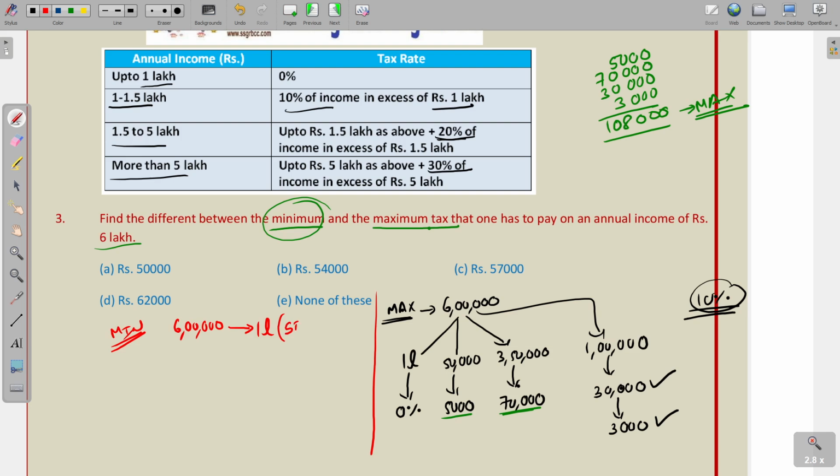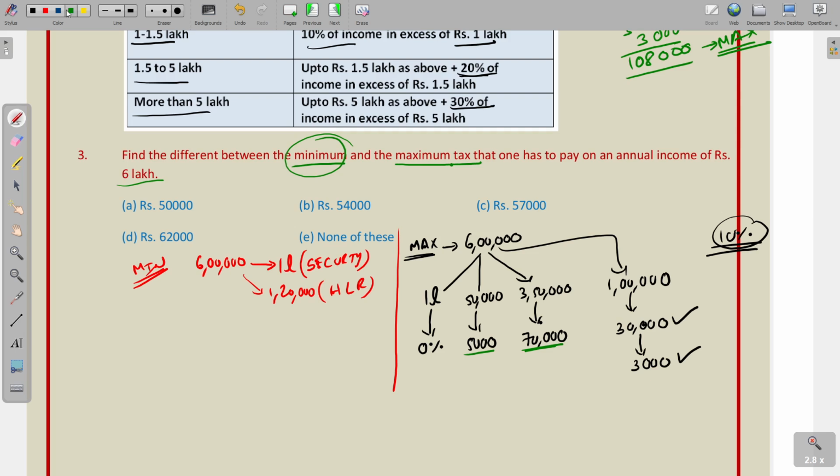He can invest 1 lakh in security, for which there is no tax. Repayment of 20%. 6 lakhs, 10% is 60,000, so 20% means 1,20,000. This is housing loan repayment. There is no tax. Now total 2,20,000 out of 6 lakhs. So the remaining amount will be 3,80,000. For 3,80,000, he is paying the tax.